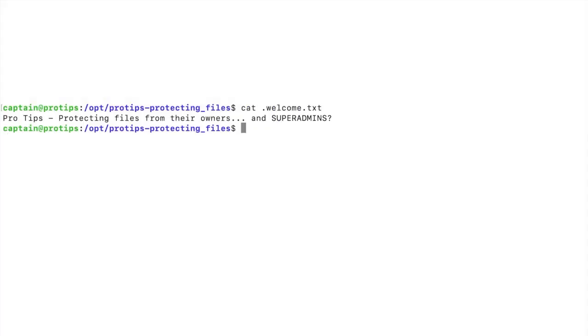Welcome. Today we're going to be examining how we can protect files from even their owners. And we're going to be taking a look and see if superadmins can be kept from updating or modifying files that are protected. So I'm in my Linux machine, I'm using Ubuntu. Let's take a look at the files that we have in this directory.